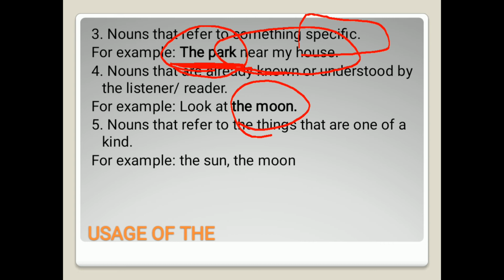Next, nouns that refer to things that are one of a kind. One of a kind means that are particular, that are specific. As we can see, there's only one sun in the universe. Only one sun means only one of a kind. That is why the sun. And the moon, similarly, only one moon is there in the universe, no other moon is present. That is why we have put the article the in front of the moon, because it is one of a kind.